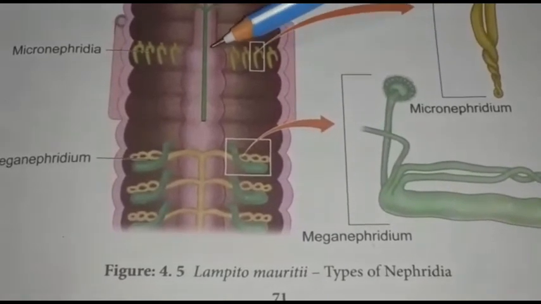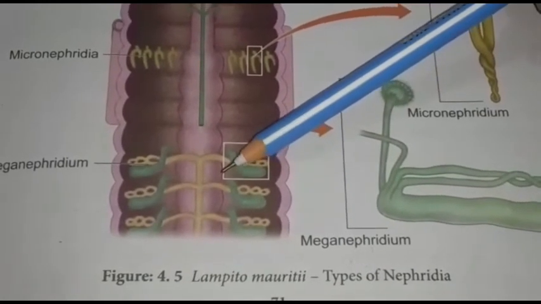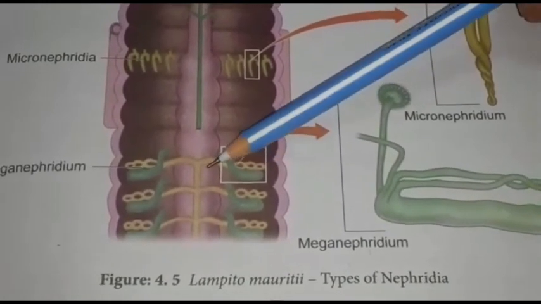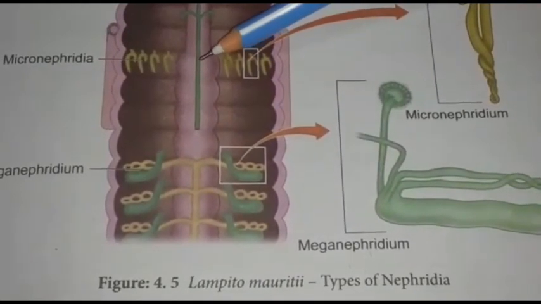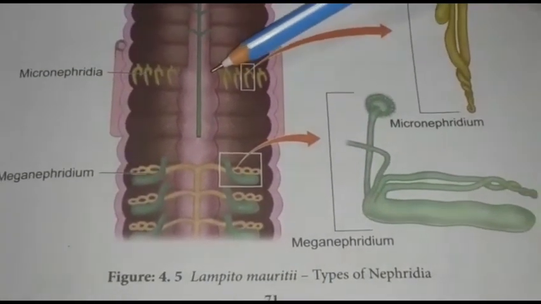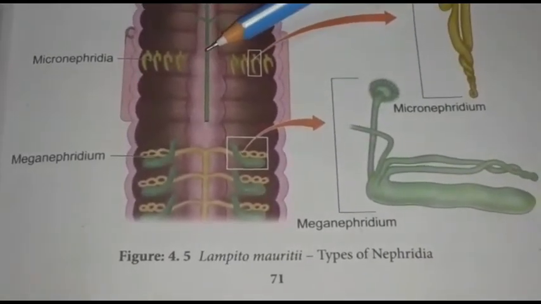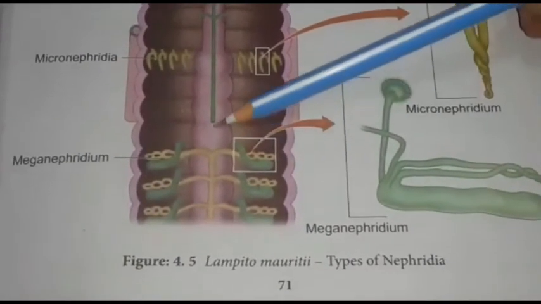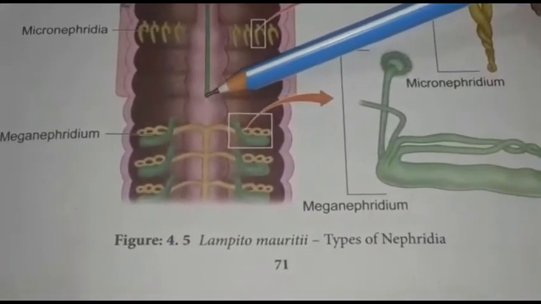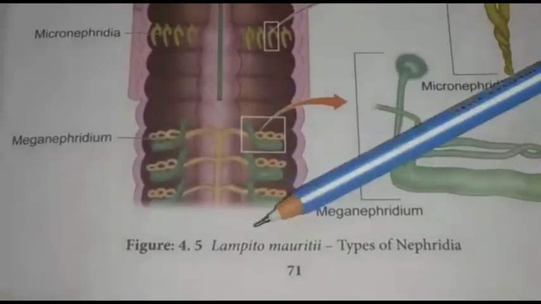So pharyngeal nephridia and meganephridia are enteronephric since they dump the waste material inside the body. But the micronephridia is called exonephric since it dumps the waste materials outside the body. After dumping into the intestine, the waste materials are excreted outside from the intestine.